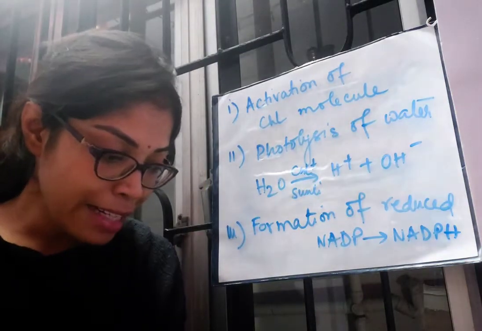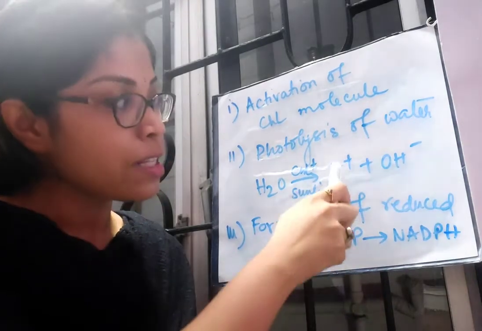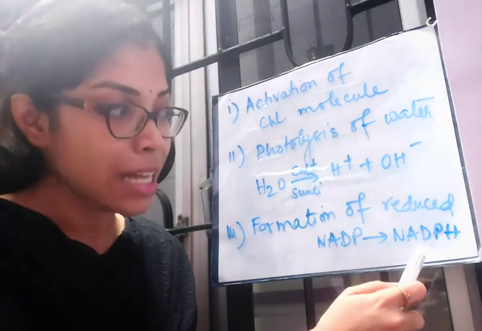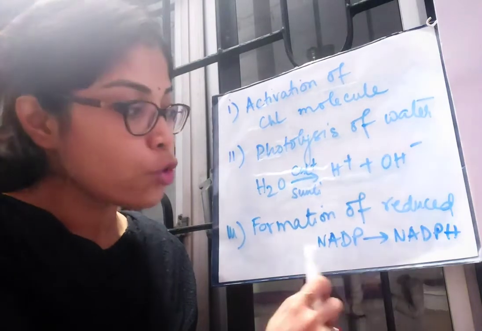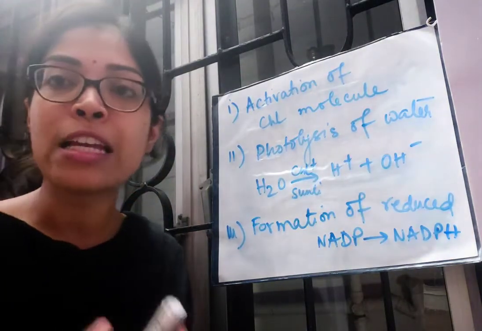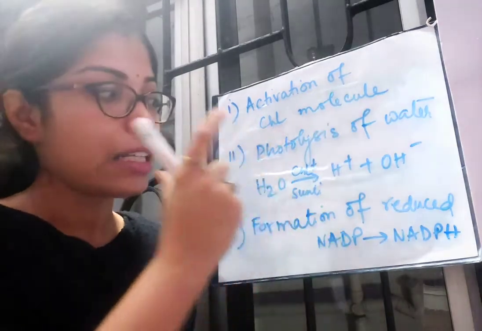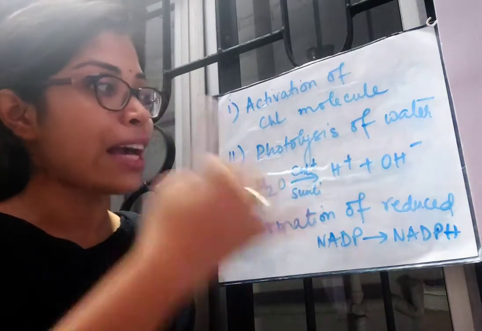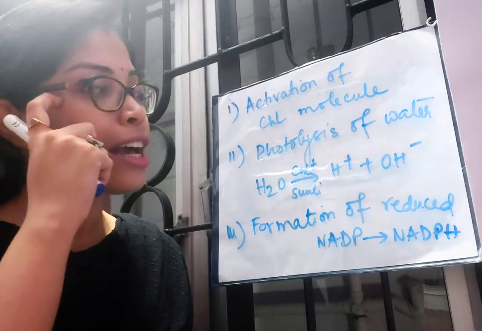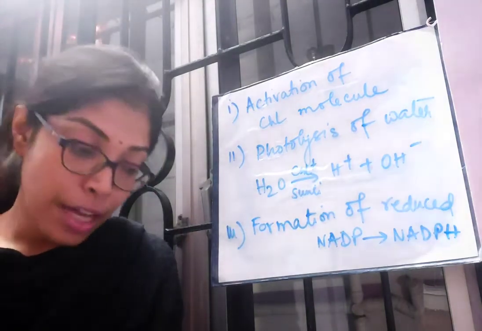This NADP acts as hydrogen acceptor. Now this NADP accepts this hydrogen and thus it gets reduced to NADPH, right? So NADP is known as the hydrogen acceptor. It is also known as Hill reagent. This process is known as Hill reaction, and the molecule which accepts hydrogen in the Hill reaction, NADP, is known as Hill reagent.